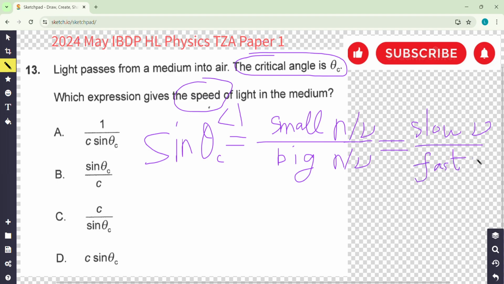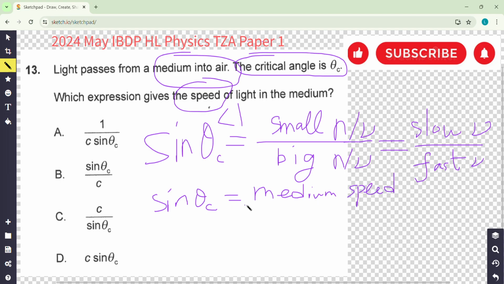So you remember it is a medium and air. So the speed of light in vacuum is faster. So sine theta c equal a slow one. It means the medium speed over the speed of light in vacuum c.